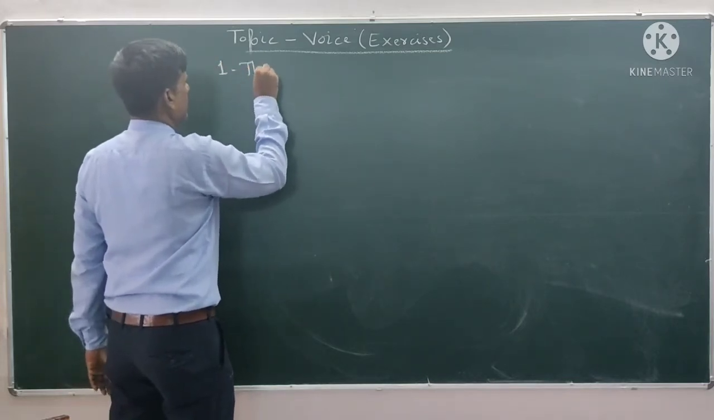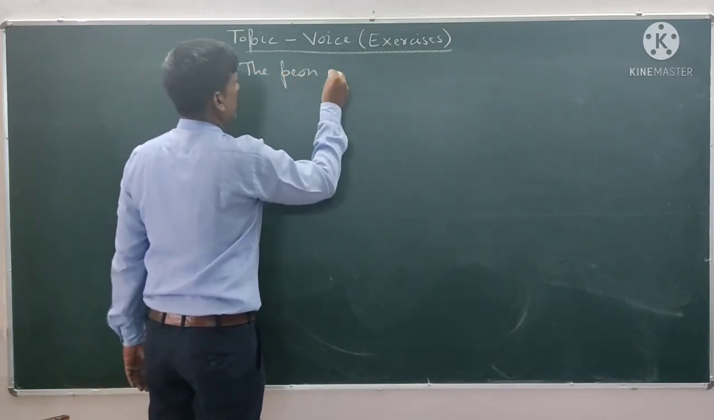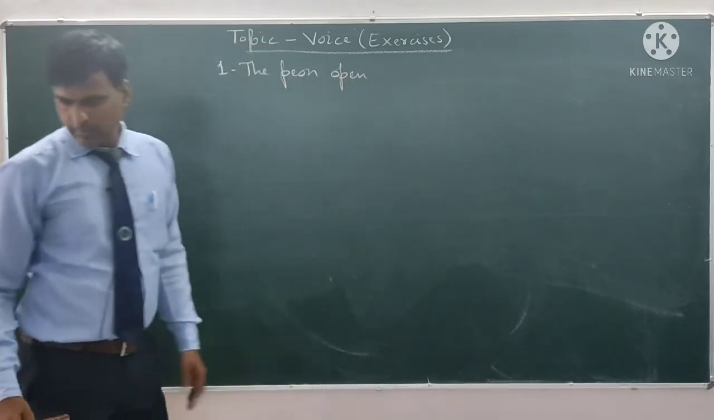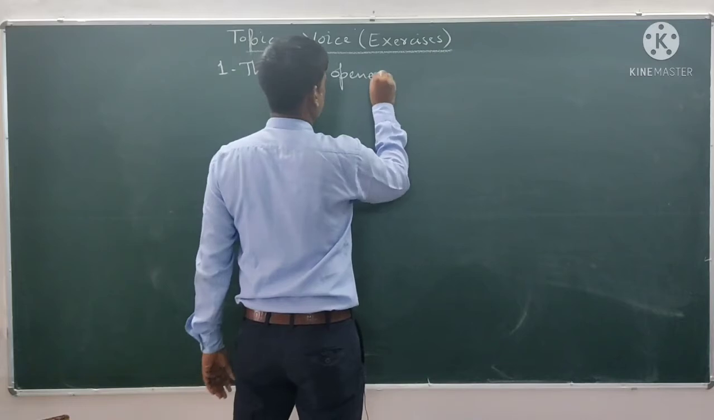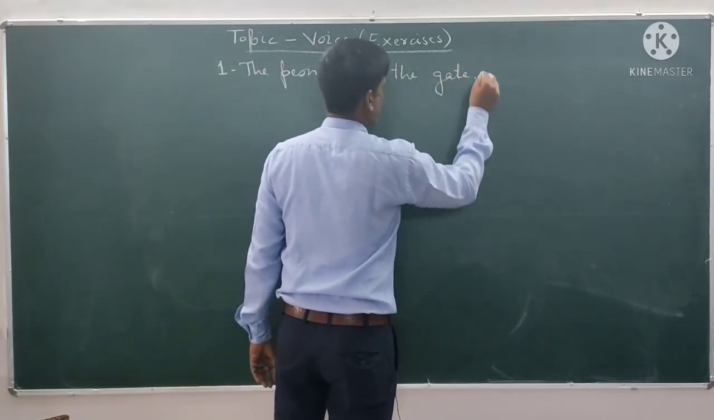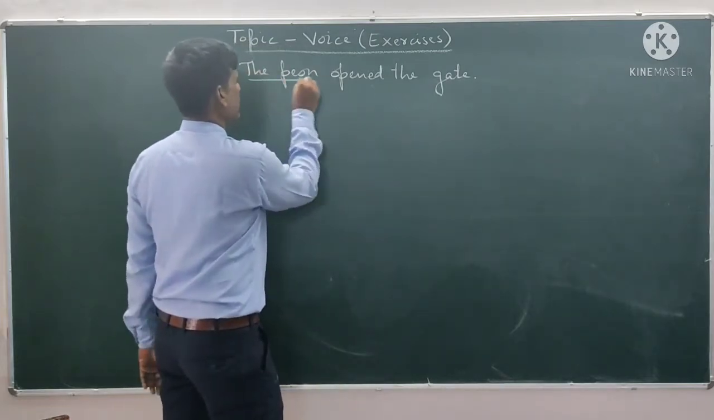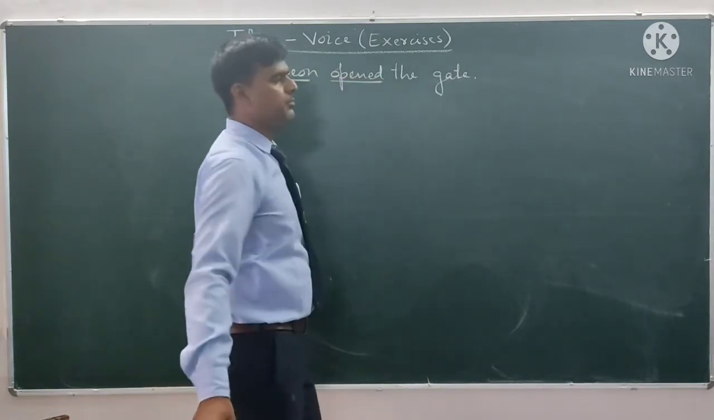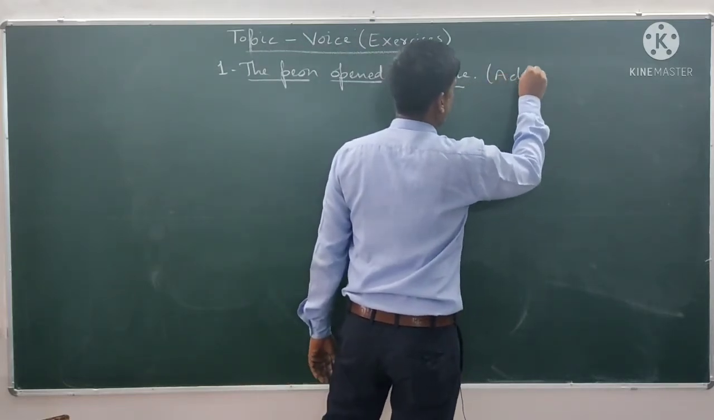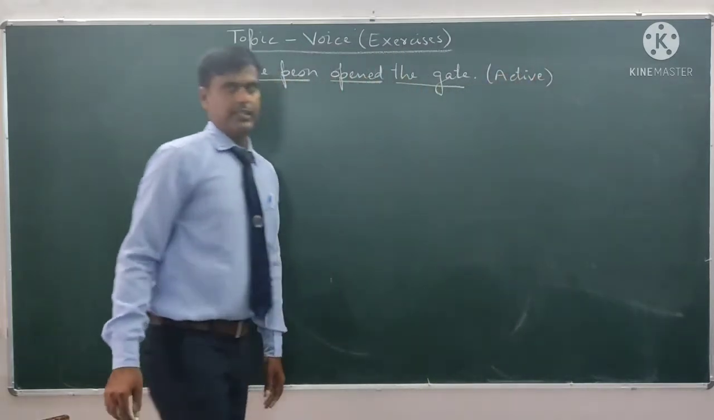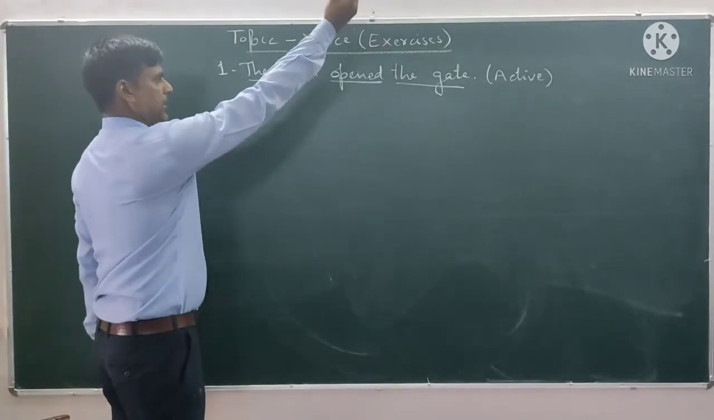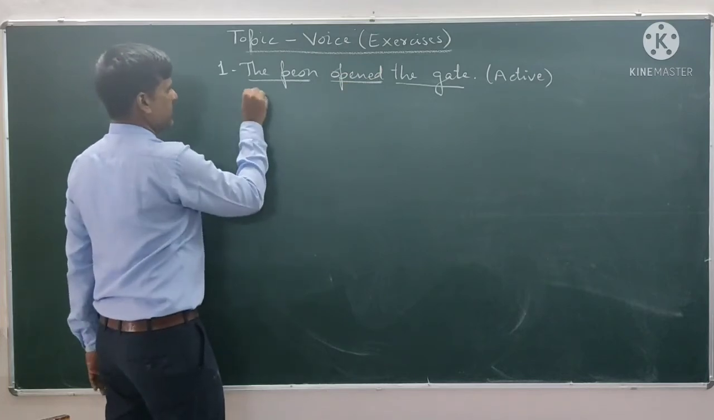The peon opened the gate. Full stop. This is active voice. Subject plus second form of main verb, simple past tense, plus object. This is active voice. It means we will change it into passive voice. ये active voice है तो हम इसको किस में change करेंगे? Passive voice में. The object of active voice will be the subject in passive voice.